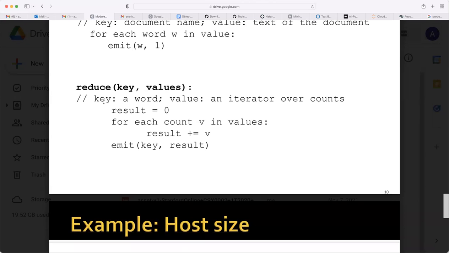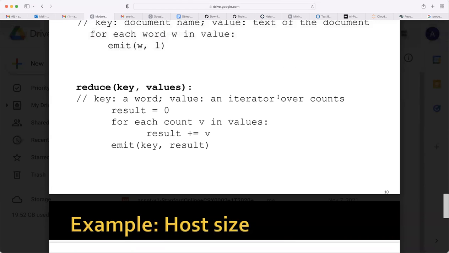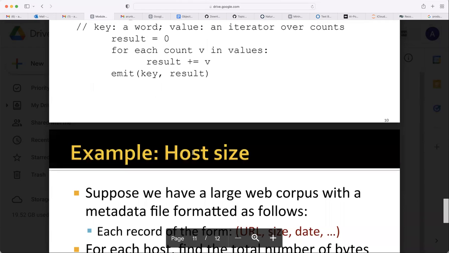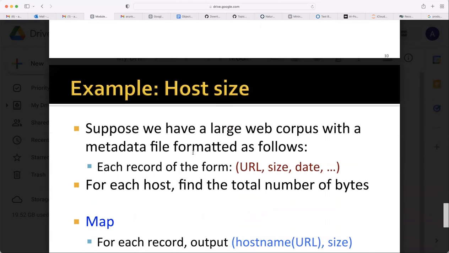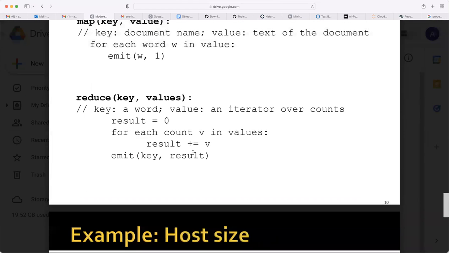In reducer, because it will get whole information for that key, the key is a word, the value an iterator over counts. So you will receive those values continuously. Result equals 0. Initially it is 0. For each count V in values, you are adding those values together. Result plus V, then emit key, result. These are the final results you'll get. So this is the simple program of how MapReduce will be implemented. Hadoop will implement this MapReduce code. MapReduce is not a programming name. What is MapReduce?